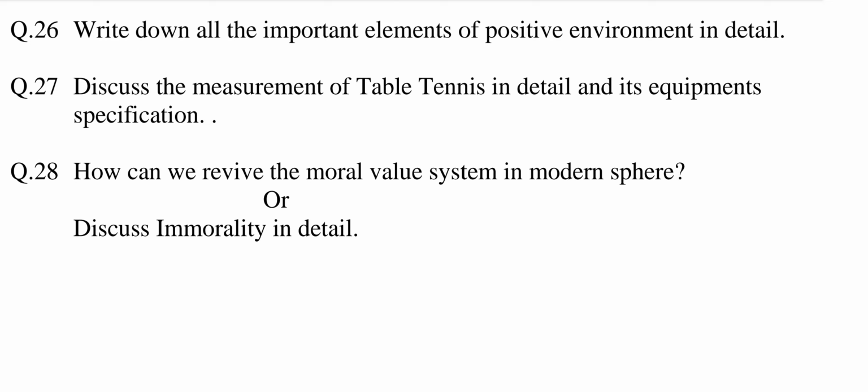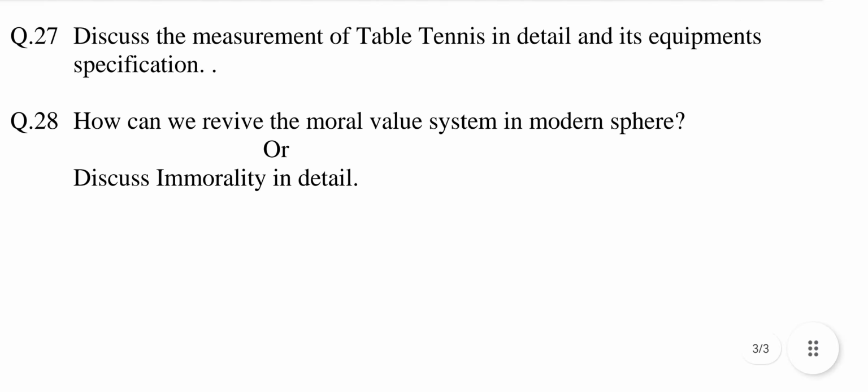Question number 27. Discuss the measurement of table tennis in detail and its equipment specifications. This question is selected from chapter number 7 Concept of Major Games and Sports. The answer may be measurement of table tennis and its equipment are as listed below.